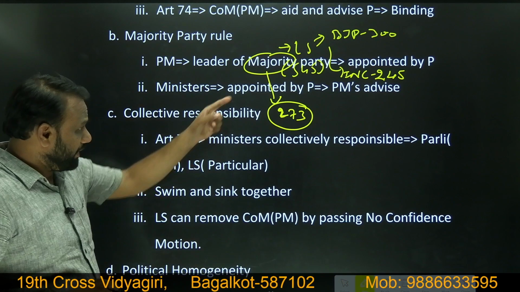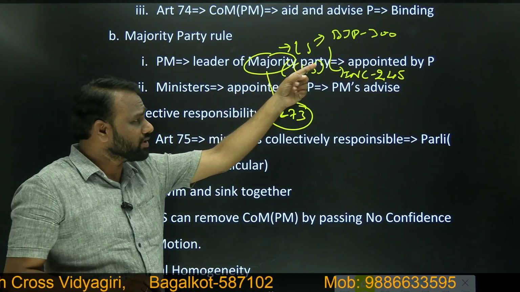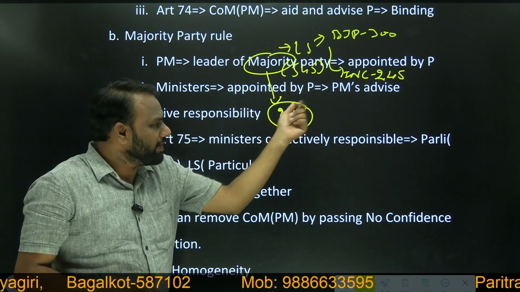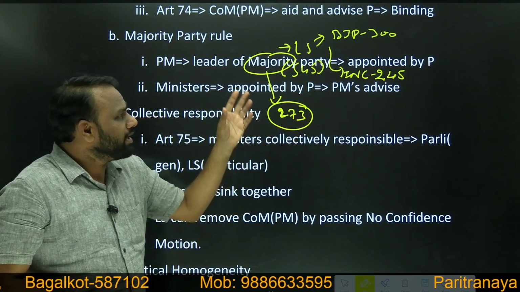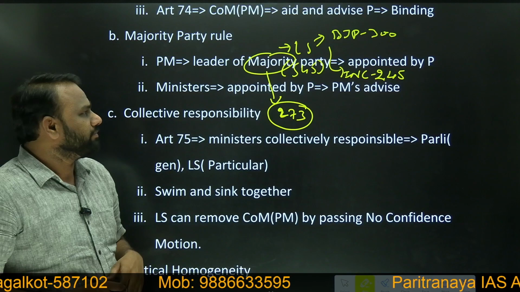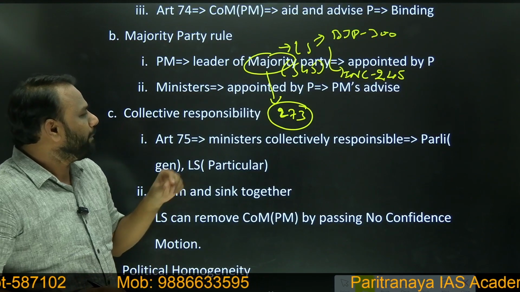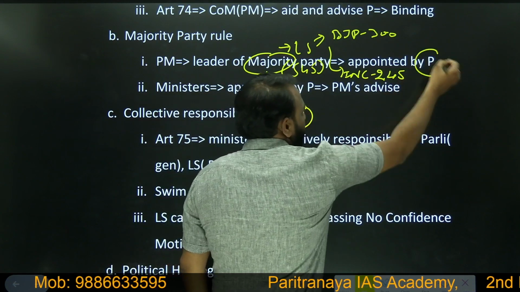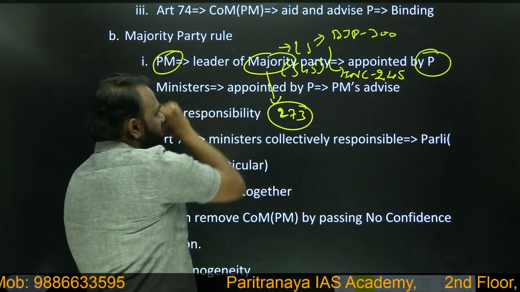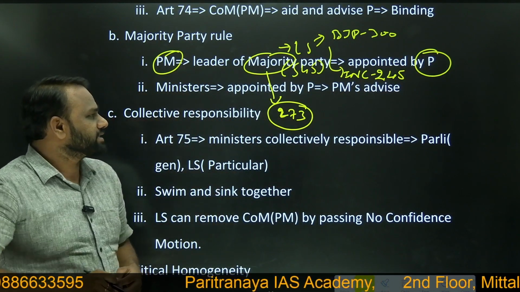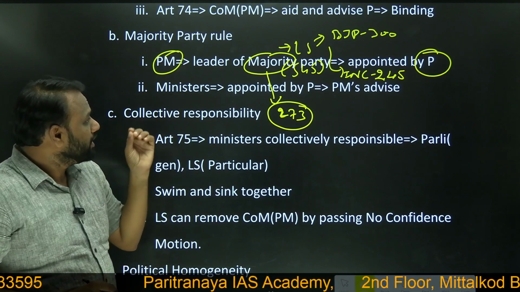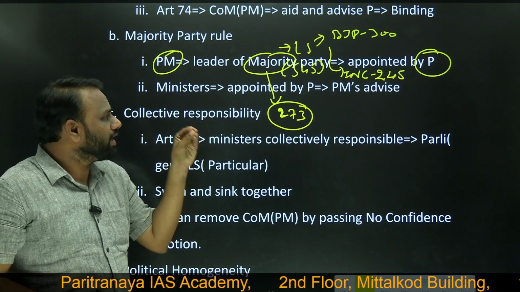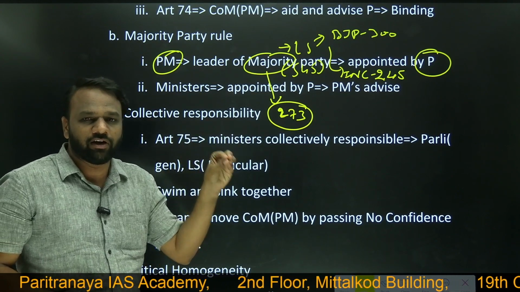In our example, BJP has got 300, which is more than 273, whereas INC has got 245, which is less than 273. So here BJP will become the majority party. A person belonging to BJP will be appointed as prime minister by the president. That person who has been appointed as prime minister will also be called the leader of the majority party.